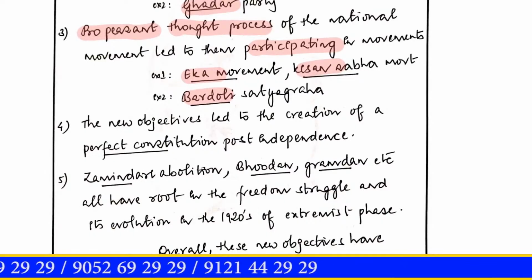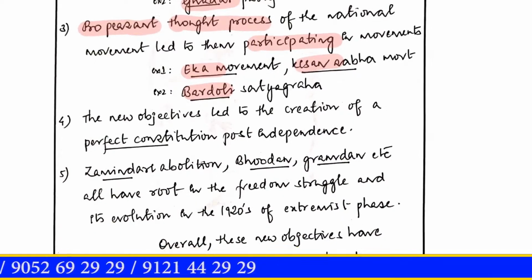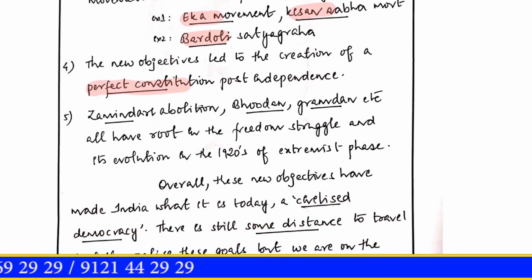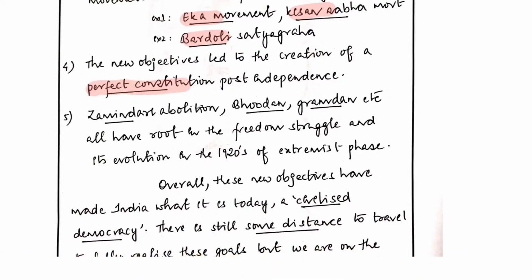This is a very important point, and this should have been elaborated better. For example, the objectives that were added in this particular phase of time were in fact an attempt to create a very just social order, right?